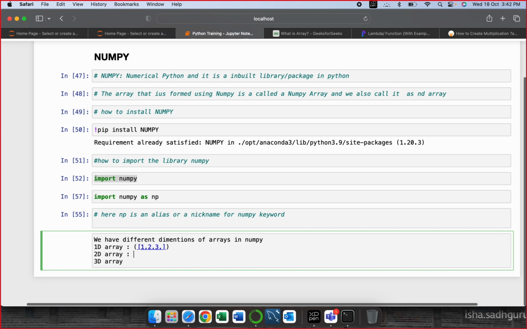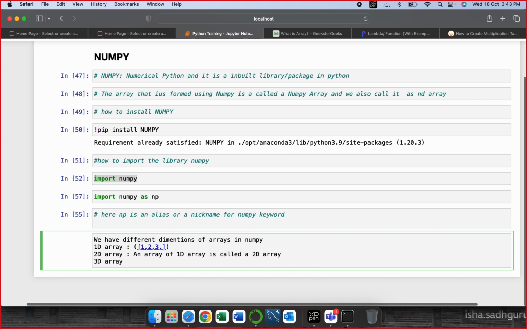What is a 2D array? A 2D array is something which is an array of 1D arrays. Understand? We have two 1D arrays in a 2D array. So an array of 1D arrays is called a 2D array.